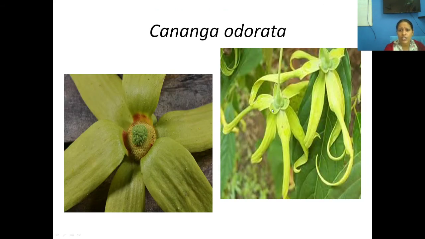In Cananga odorata, you could see three sepals. Look here, this green portion is the sepals. Three sepals are seen, and the arrangement of petal is very fascinating, that it is having 3 plus 3 arrangement of petals. See, look here, the outer wall is having 3 petals, and the inner wall is having our 3 petals. So 3 plus 3 arrangement is seen. And what about this globe, this thalamus? Above the thalamus you could see the male flowers, and in the center you could see the female flowers. So this is about Cananga odorata.